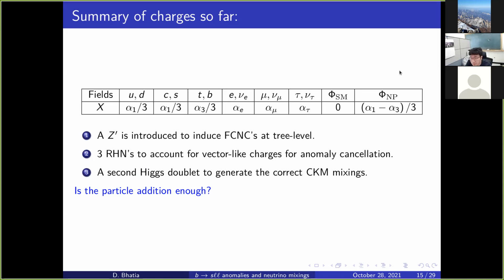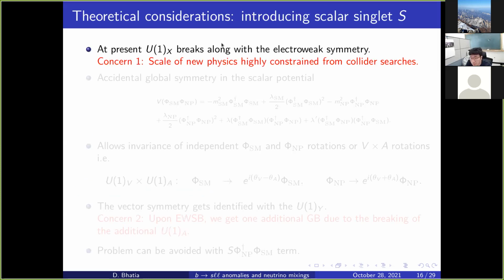That means both the electroweak symmetry and this new U1X symmetry are getting broken simultaneously, which is not good because the scale of new physics can then be highly constrained from the colliders. So if we want the Z prime to be heavier, we want the scale of the Z prime, or the U1X breaking, to be disentangled from the scale of electroweak symmetry breaking. So let us say that we want to achieve that.